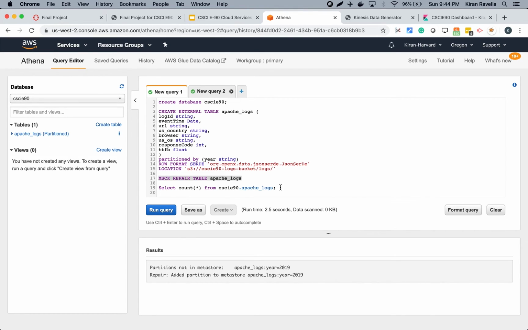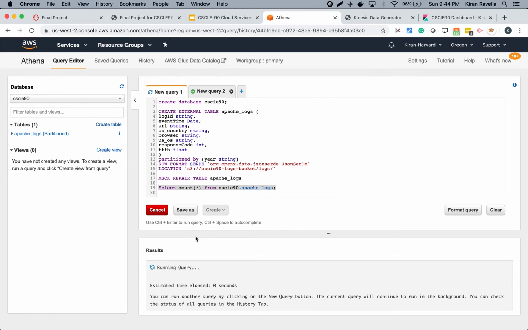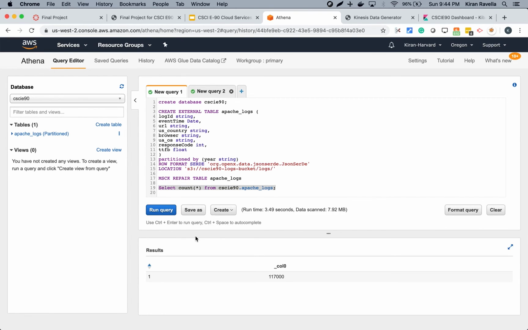And then we can do a small SQL command to get the count of log events that are sitting in S3. This is real time because we don't have much data sitting there. But usually, if you have terabytes or petabytes of data and it's partitioned well, it could take a few seconds or a few minutes to get back the results of the query. But it's usually pretty good for the amount of data sitting in S3. So we have been able to prove that we can use SQL queries to access the data sitting in S3.